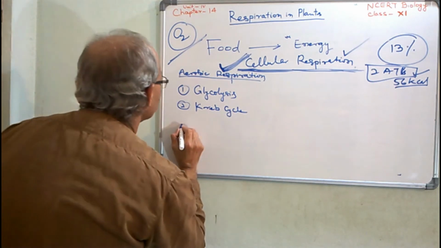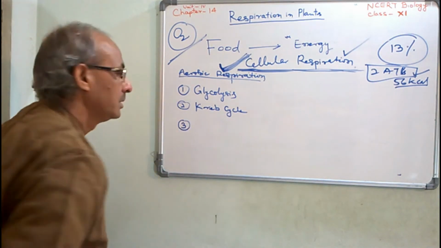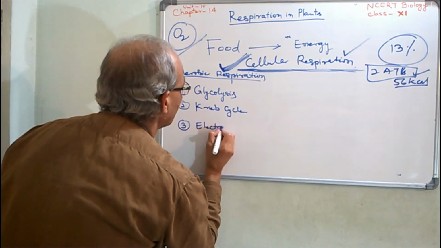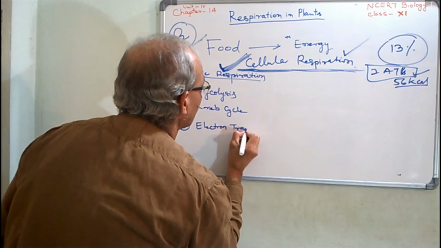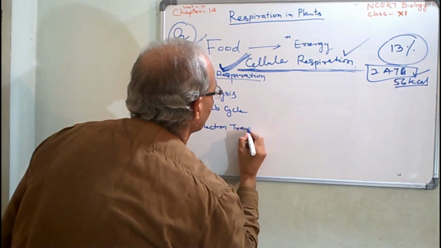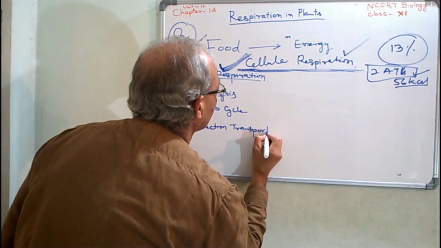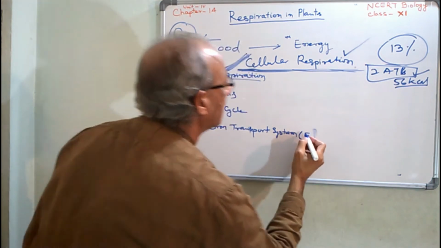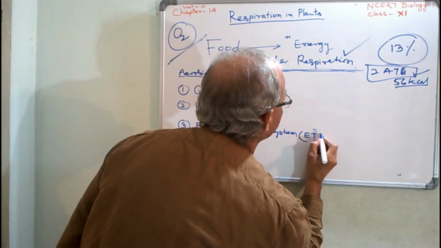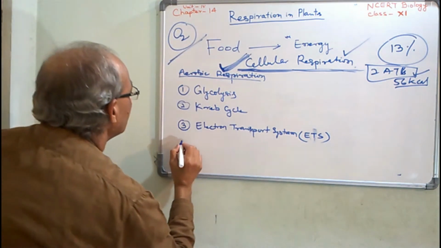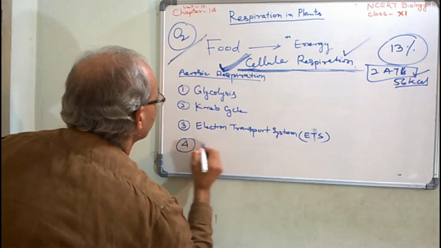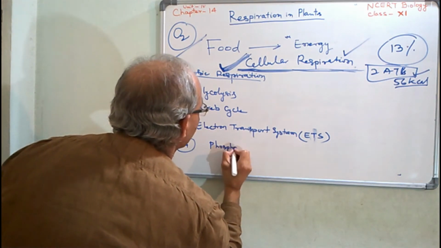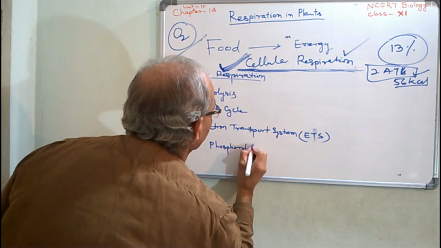And third stage is the electron transport system, also called ETS. And fourth stage is phosphorylation.